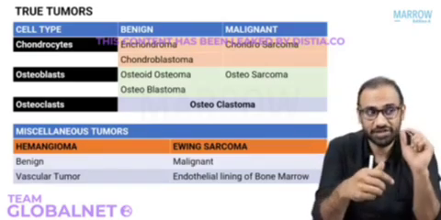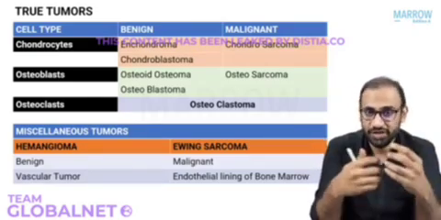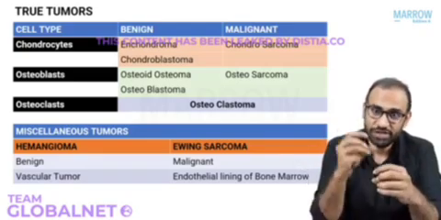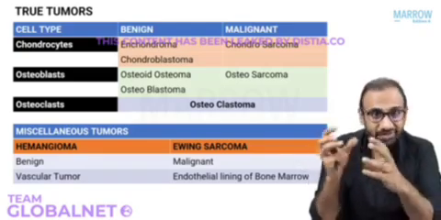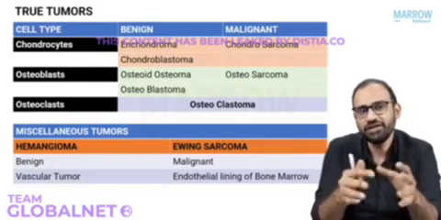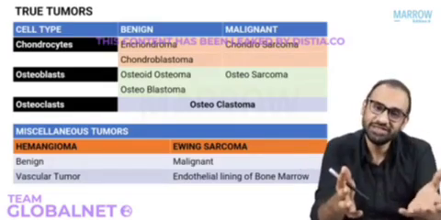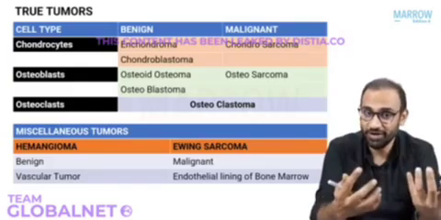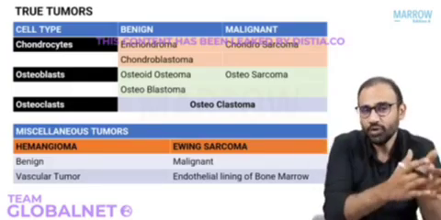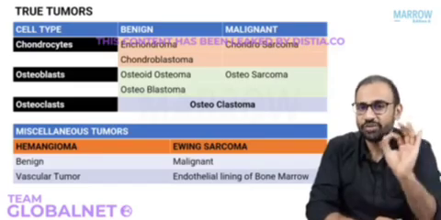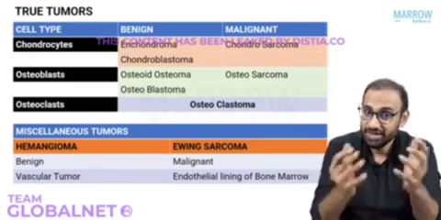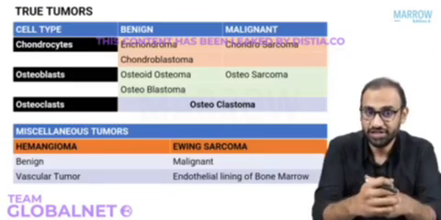On the other hand, if it's an osteoblastic tumor, you will know that this tumor will be making abnormal osteoid and bone. So you will see bone being formed in the location of the tumor. And finally, if it's an osteoclastic tumor, what do you imagine it is? Osteoclasts will resorb the bone, so there will be bone eaten away or destroyed on X-ray. Just by knowing the cell of origin, you know how it will be on biopsy, and how it will be represented on X-ray as well. That is the power of knowing these classifications and tables.